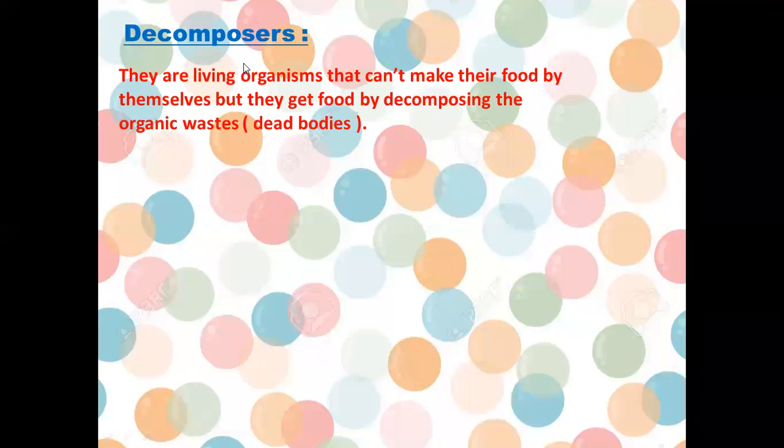Okay, what about the third group, which is called decomposers? The decomposers are living organisms. They also can't make their food by themselves, but they get their food by decomposing organic wastes. What is the meaning of organic wastes? Organic wastes means dead bodies. They are living organisms that feed on dead bodies.